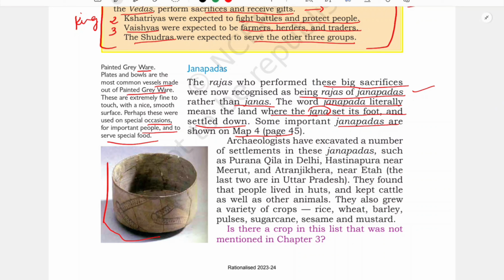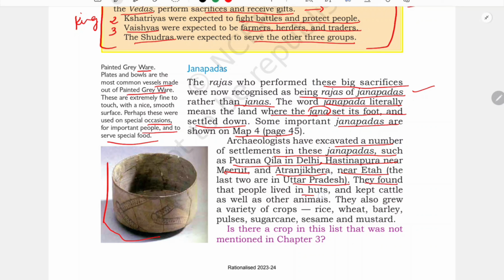Like, for example, even today, whenever we have a very nice crockery set or dinner set, we keep it and take it out whenever guests arrive, isn't it? Just like that, they might have used this plate on some special occasion to serve special people. Archaeologists have excavated a number of settlements in these Janpads, such as Purana Kila in Delhi, Hastinapur near Meerut, and Atrangjira near Eta. The last two are in Uttar Pradesh.